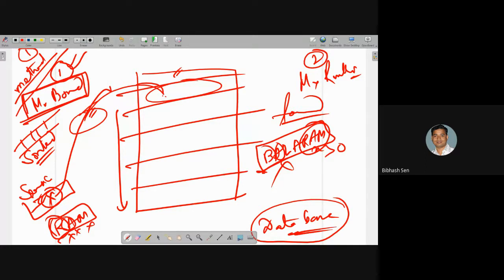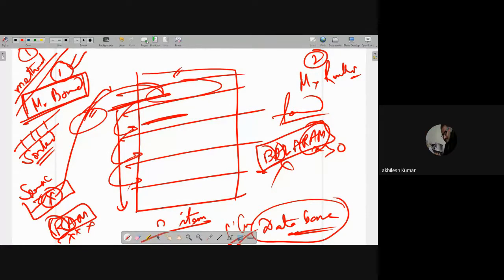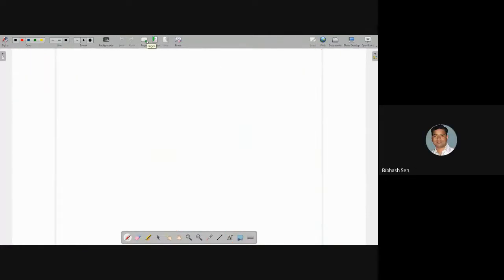In this matching case, since it is not finding, it will go to the next location, not finding, next location, not finding, and so on. So in this way, if n items are there, then your algorithm goes through n items. If your database is 1 lakh or 1 crore entries in India, it will be very tough for us. True or false? It will take time. Yes, sir. Okay, so to minimize the time, what to do?